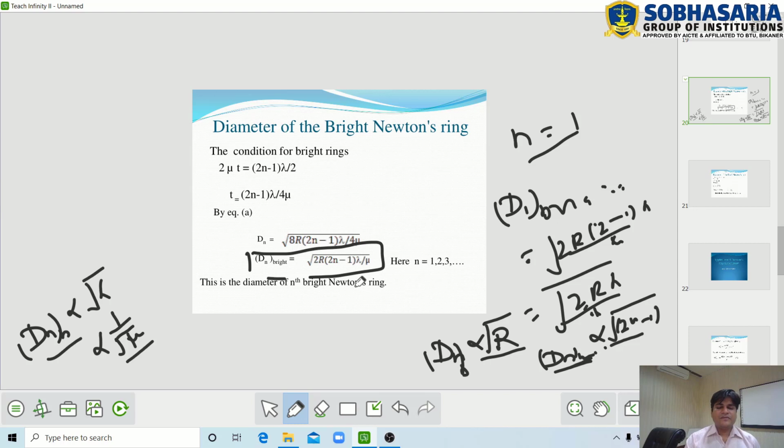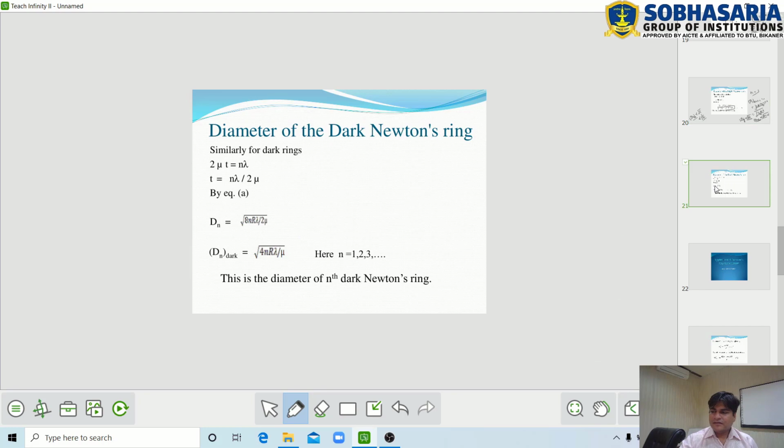In this way, the diameter of the bright Newton ring depends on four factors: radius of curvature of the plano convex lens, integer n, wavelength of the light lambda, and mu. Now we discuss the diameter of the dark Newton ring.